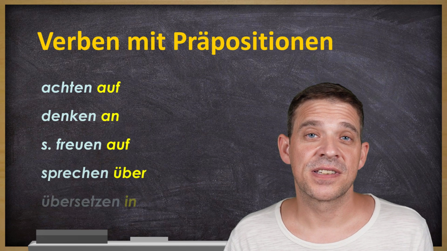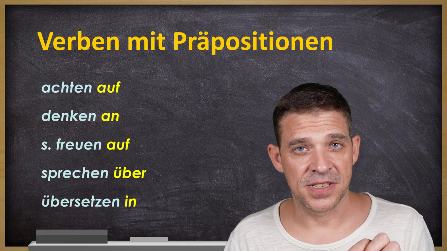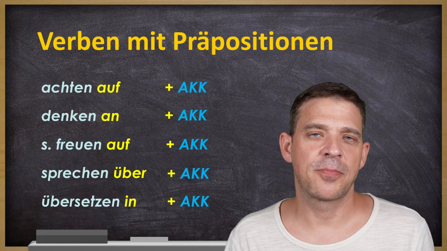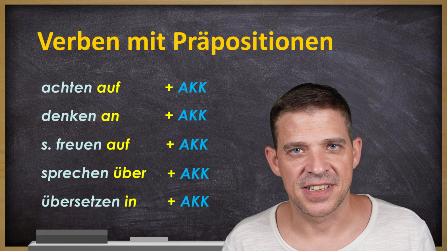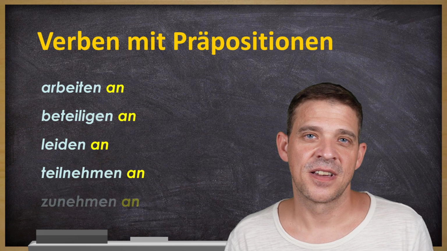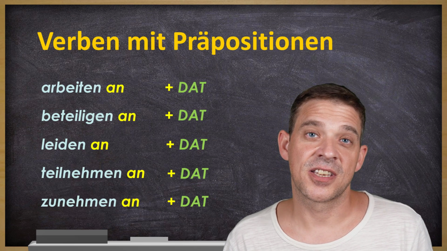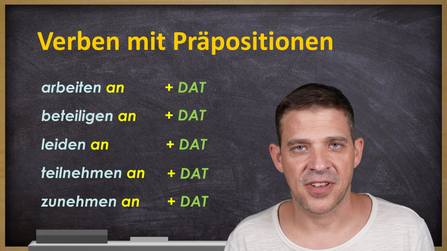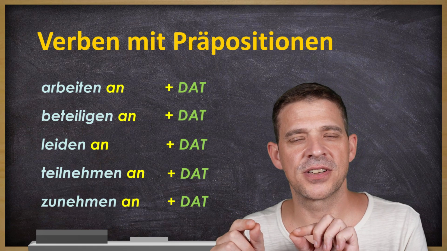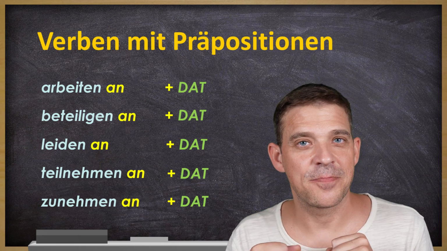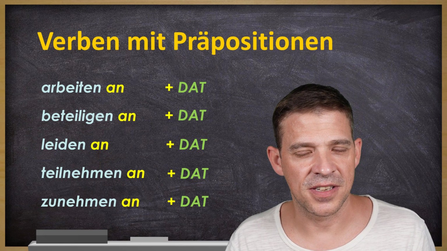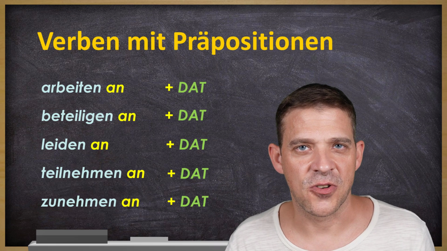Because most of the verbs which have a preposition which is a Wechselpräposition, as you can see here, for example, they're all in accusative case. There is one exception though, and that's the preposition an, which, as you can see here, is sometimes also in dative case. So again, if you're not sure, take accusative. Most verbs with a Wechselpräposition take the accusative case, except preposition an, sometimes in Dativ. But if you're not sure, use Akkusativ.